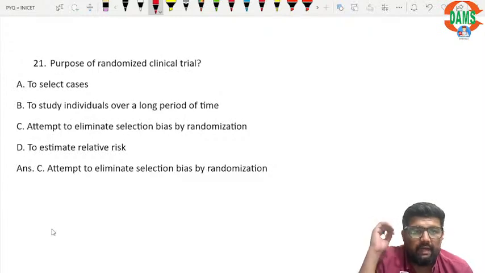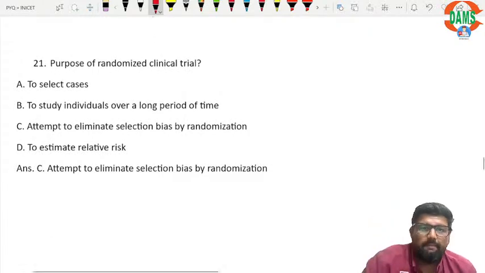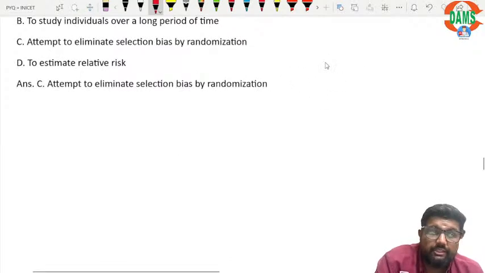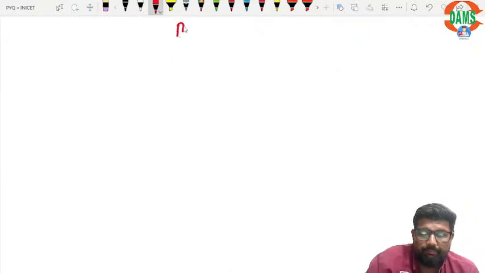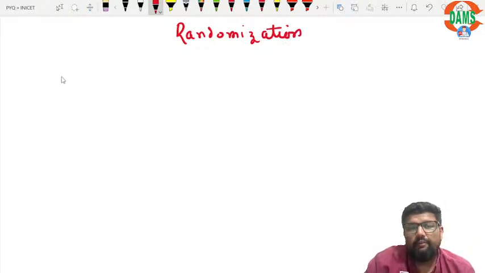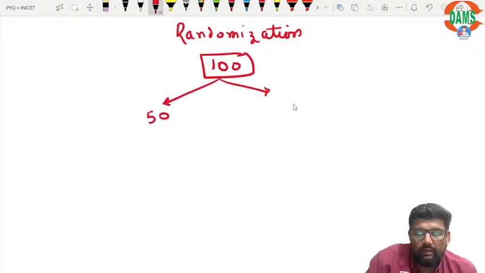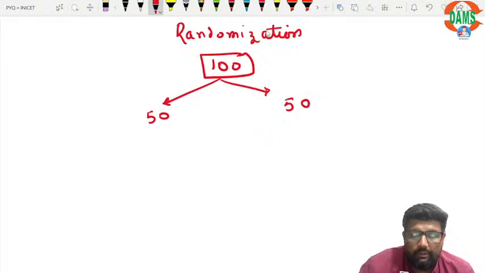Purpose of a randomized clinical trial. So what is randomization? Let me tell you. We are doing a study to find the effect of a new treatment. I have 100 patients, and 50 I want to give old drug and 50 I want to give new drug.